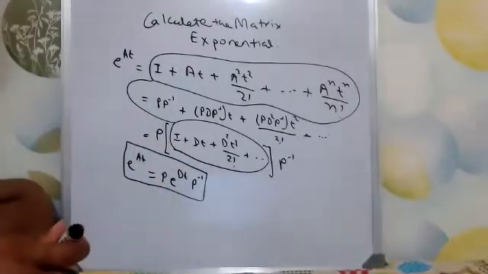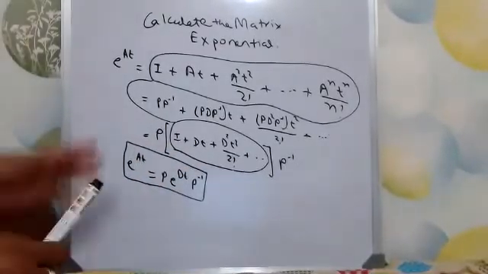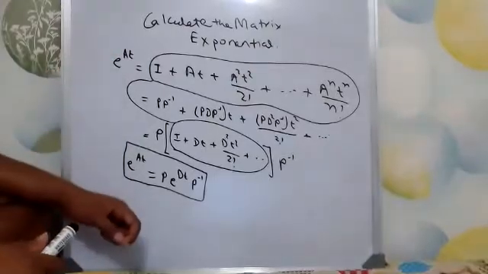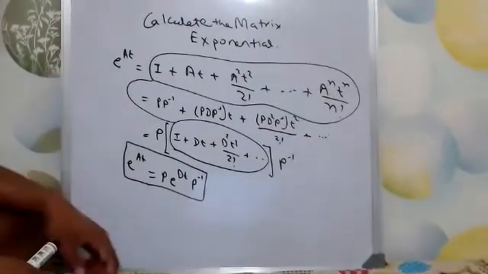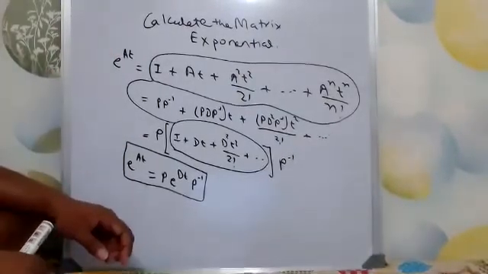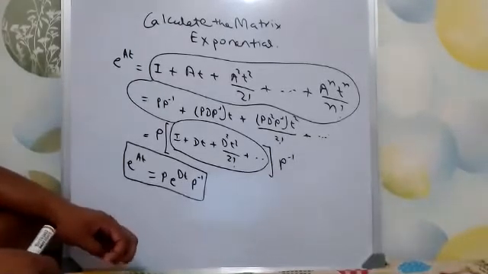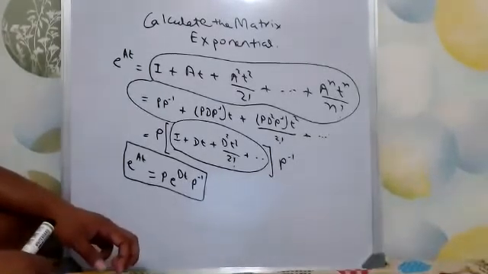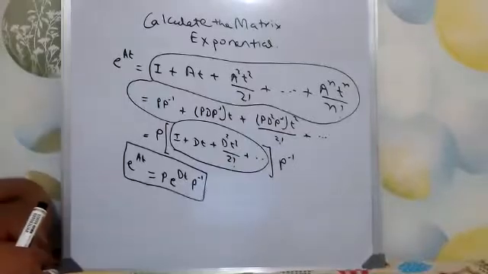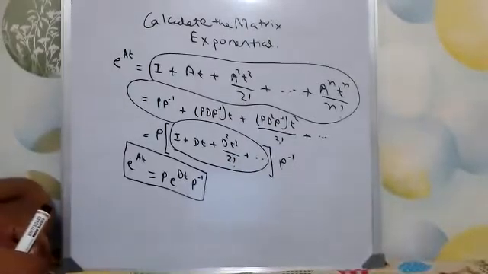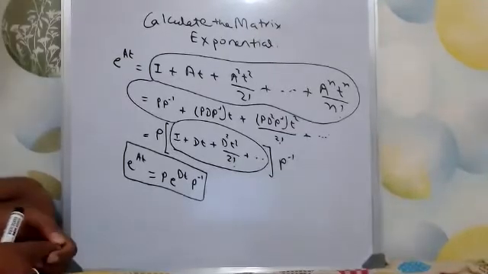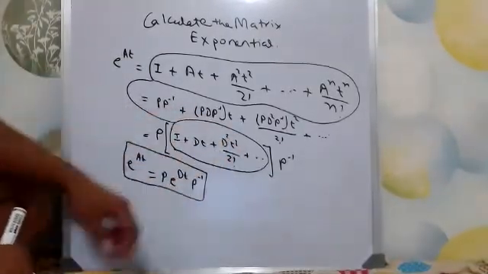Got it? The first step was to do the Taylor expansion of e to the power At and then eigen decompose A to P D P inverse. Then apply the power theorem, that if you raise a matrix to a power, then its diagonal just increases by that power. That is applied here.